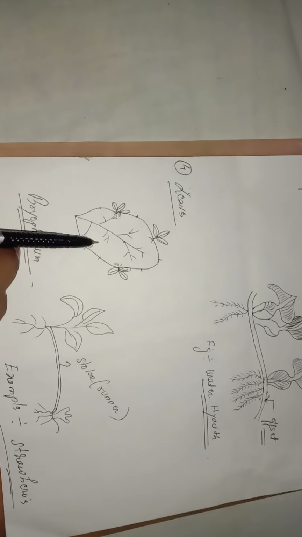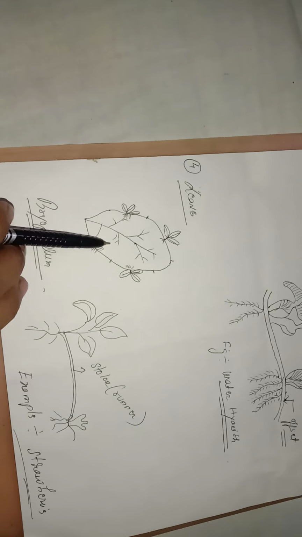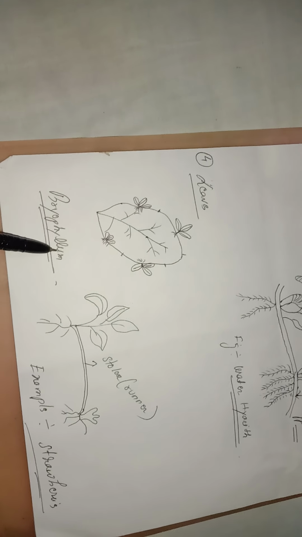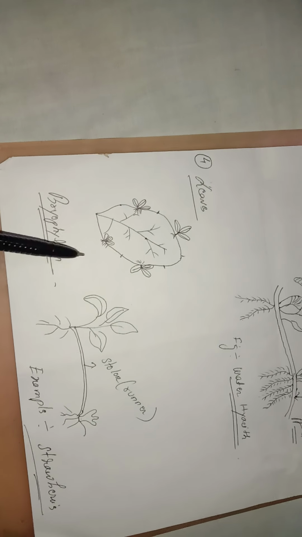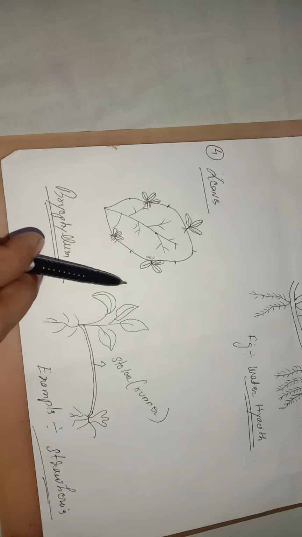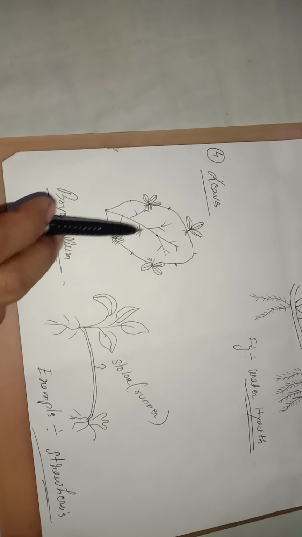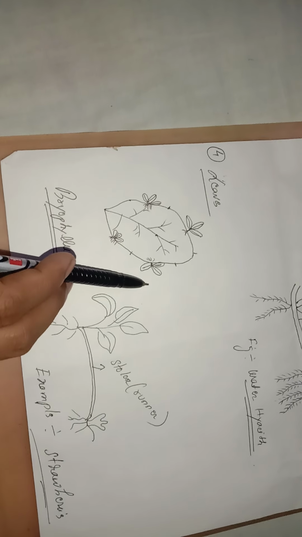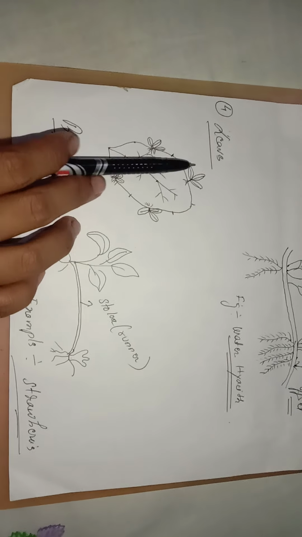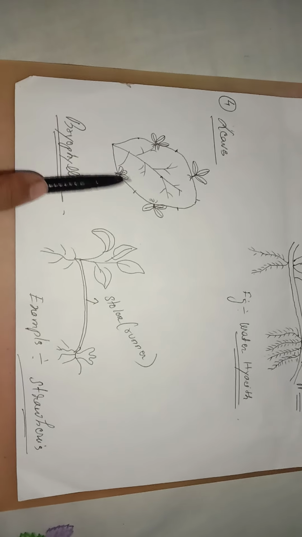Next we will talk about leaf. A new plant developed from the leaf can be seen in bryophyllum. Clear? Bryophyllum is a flowering plant. You can try it at home also. Pluck one leaf of the bryophyllum and keep it in moist soil. Then after two to three days you can see buds coming out like this. You separate this bud and plant it in your flower pot. Then it will ultimately develop into an entire plant. Clear? So from the leaf a new plant can form. This is also an example of vegetative propagation.